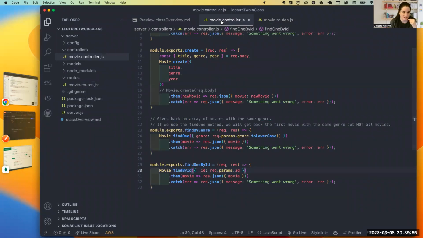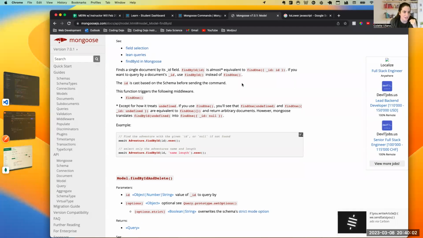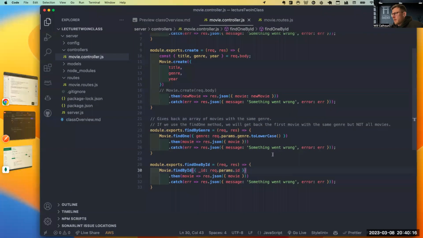Can you go back to the documentation for a minute? So like where it says finds a single document by its ID field, doesn't that make it look like you just need to put in the ID? You don't need to do like the underscore ID. I see what you're saying. Can I see the code again? Yeah, so instead of just saying this, you're just saying, let's test it. Because I just took that first piece from, I think GitHub Copilot did that.